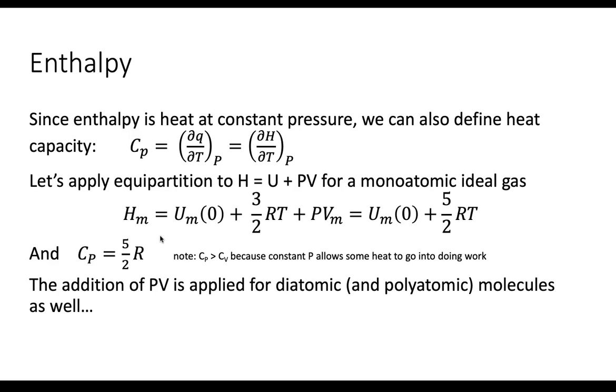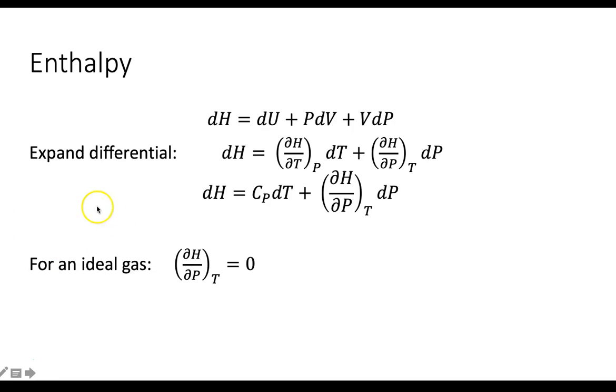The reason for that is that under constant pressure conditions, some of the heat that goes in can be stored as work, PV work, and not raise the temperature. As opposed to at constant volume, since dV is equal to 0, you can't do any work. So Cp is always greater than Cv because you can do work in that sense. Okay, so then we have more of the elegance of thermodynamics.